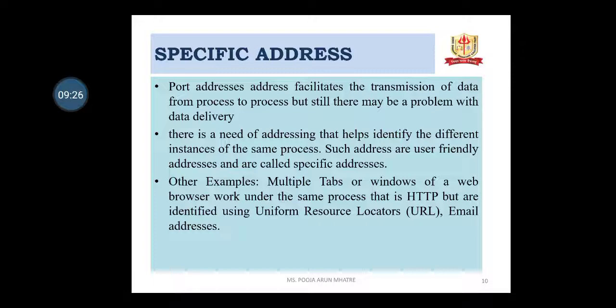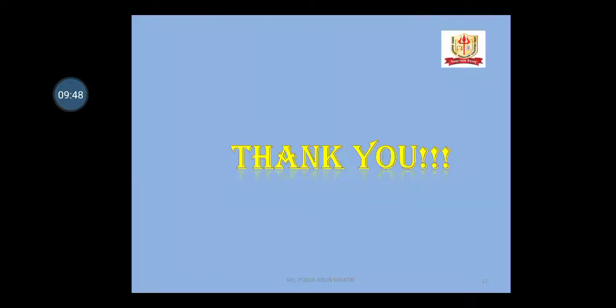Multiple tabs or windows of a web browser work under the same process, that is HTTP, but they are identified using the uniform resource locator, that is URL. The email and the URL are examples of the specific address. Thank you.